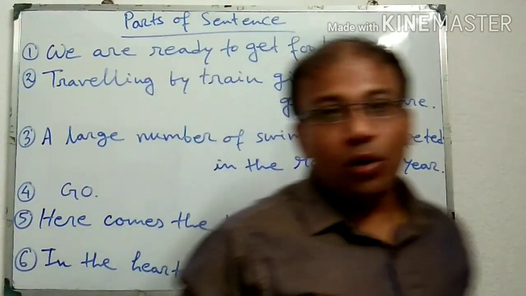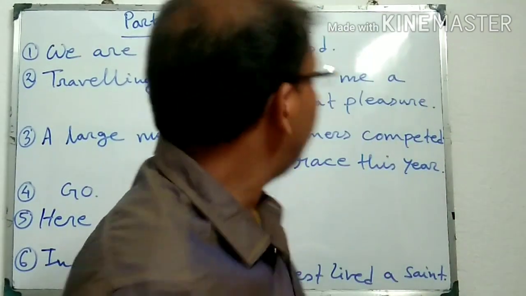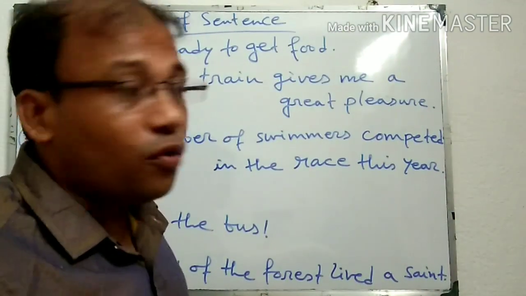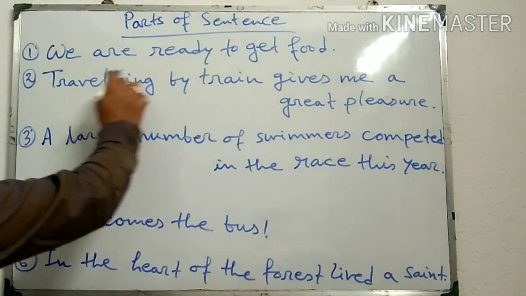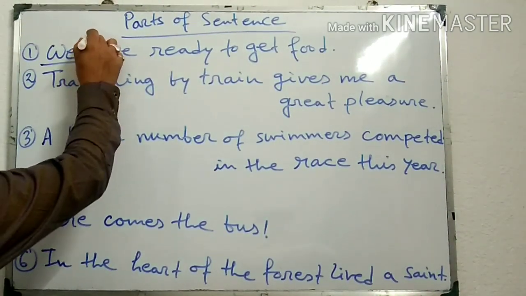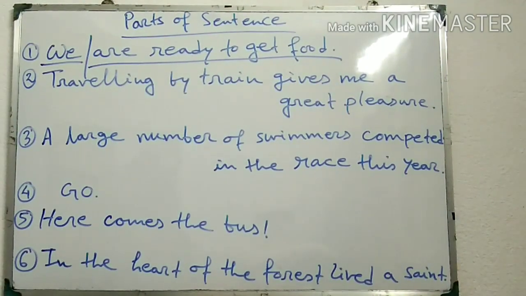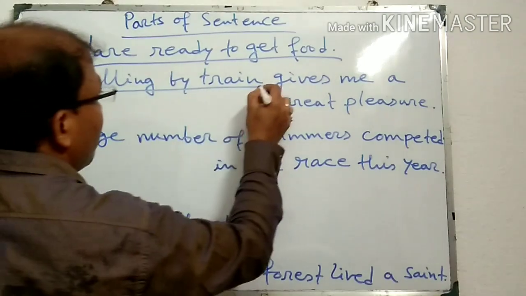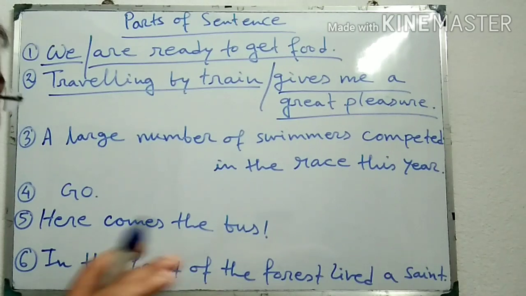Welcome dear students. Now I am going to discuss the parts of a sentence. First of all, look at the examples I have given here. We are ready to get food. Here, "we" is one part, and "are ready to get food" is another part. Similarly, traveling by train gives me a great pleasure. "Traveling by train" is one part, and "gives me a great pleasure" is another part.